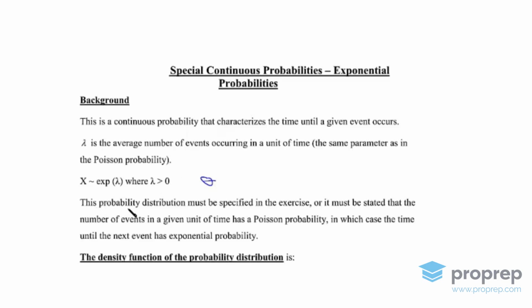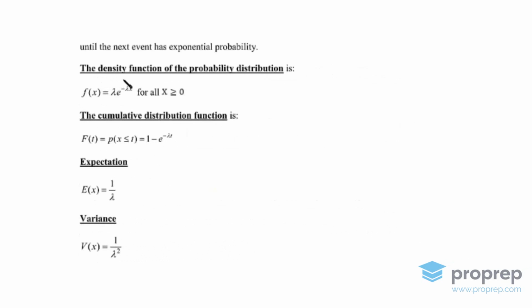Now, this probability distribution must be specified in the exercise, or it must be stated that the number of events in a given unit of time has a Poisson probability, in which case the time until the next event has an exponential probability. Now, this is a connection between the Poisson and the exponential probabilities. The density function of the probability distribution is this. This is small f of x, and that equals lambda times e to the power of minus lambda x, for x being greater or equal to 0.